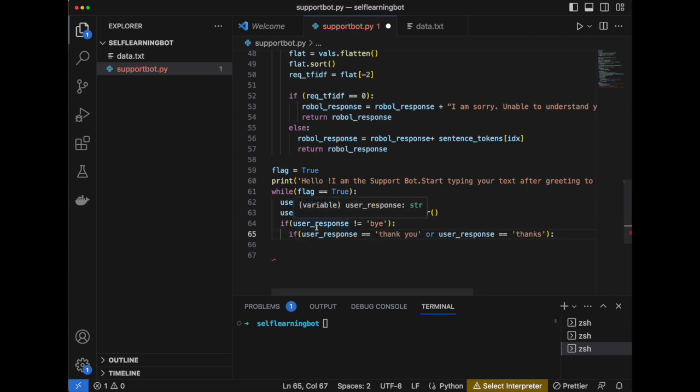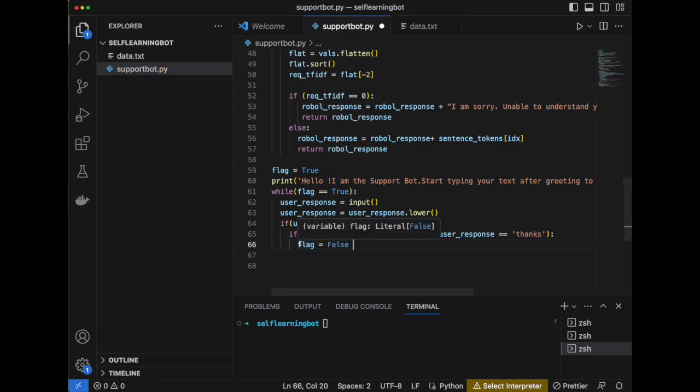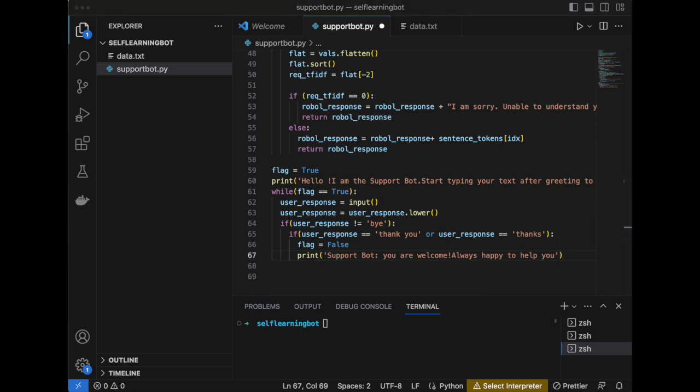We switch the flag off by setting it to false, so it will print "Support bot: You're welcome, always happy to help you."